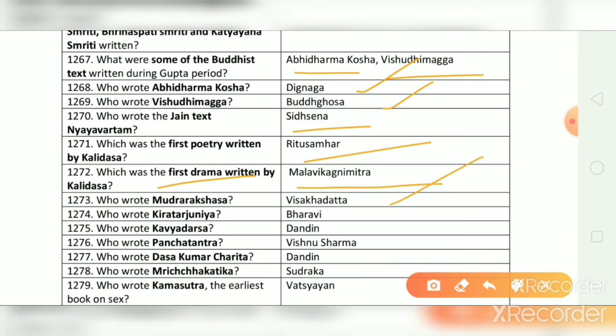Who wrote Kiratarjuniya? And the correct answer is Bharavi. Who wrote Kavya Darsa? And the correct answer is Dandin. Who wrote Panchatantra? And the correct answer is Vishnu Sharma. Who wrote Dasakumar Charita? And the correct answer is Dandin. Who wrote Mrichakatika? And the correct answer is Sudraka.